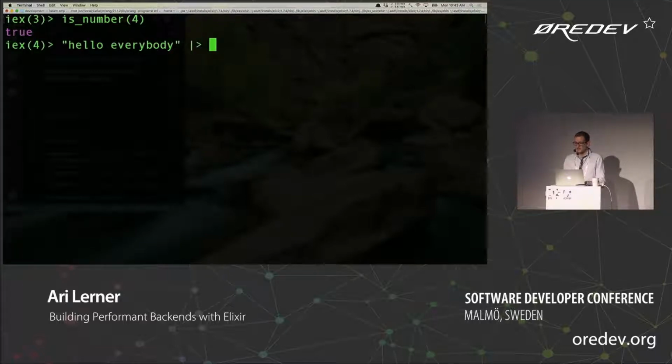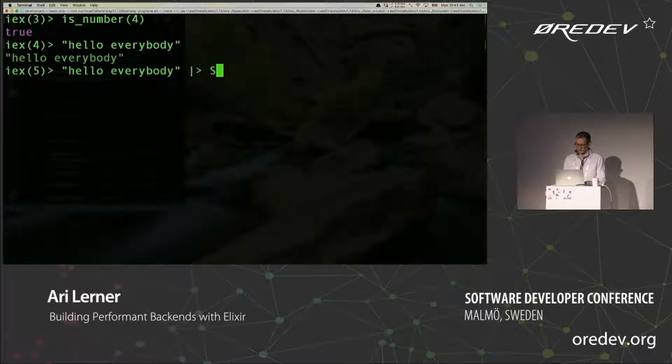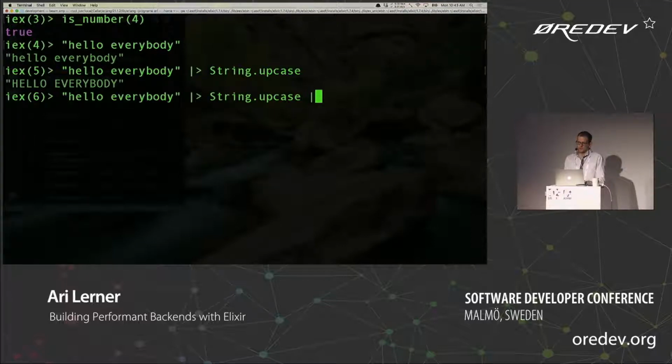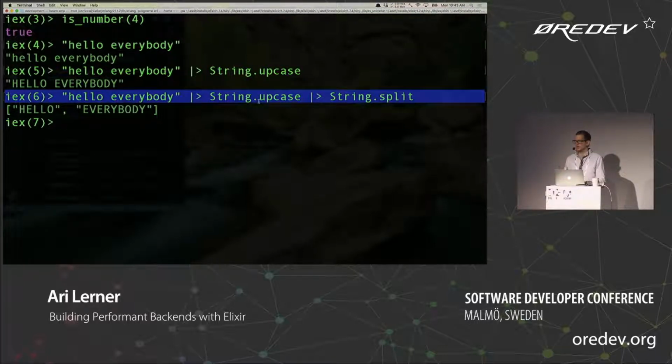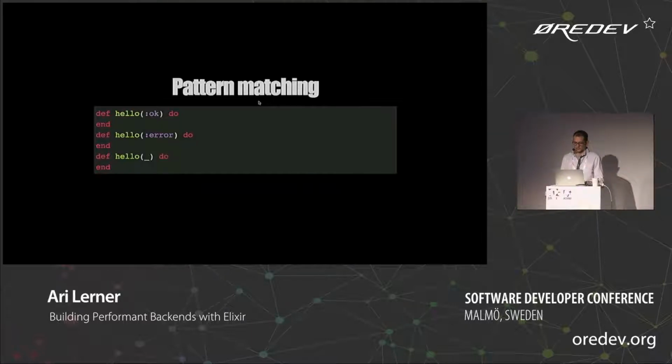What we can do is take the output of the previous command, which is just a string here, and pipe that using the pipe operator. And we could say we want to capitalize all that. That's cool. But what if we want to do something else with that? We can also do that. String.split. Now what I'm typing here, it's really clear what I'm trying to do, right? Just read this line right here, and it's super easy. I think that's super neat, and we'll use it in code in a few minutes.